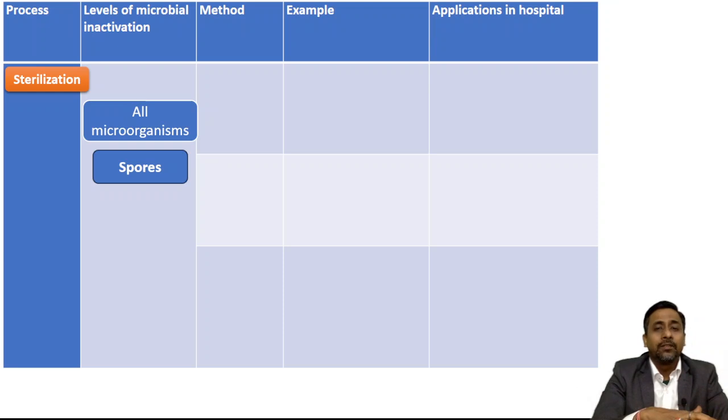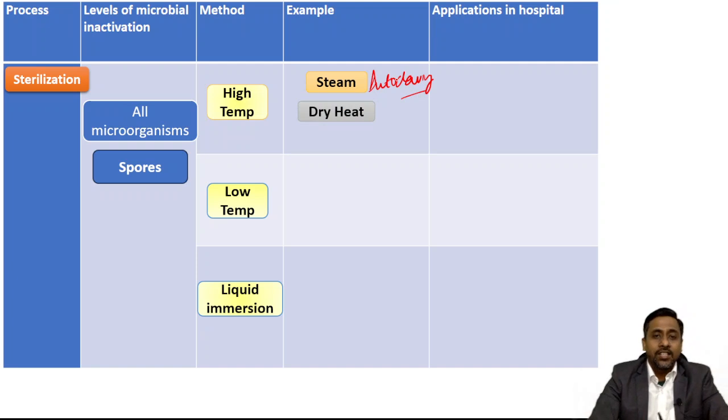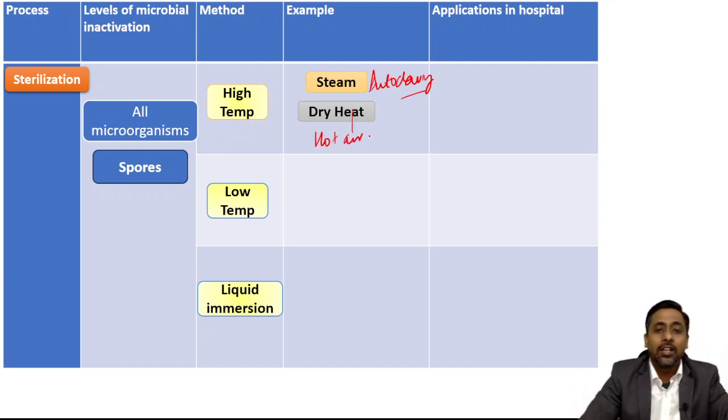And what are the methods which can be utilized for sterilization? It can be a heat, high temperature method, a low temperature method, or a liquid immersion method. So examples of high temperature methods are steam sterilization, which can be done by autoclaving, and dry heat, which can be done by using a hot air oven.